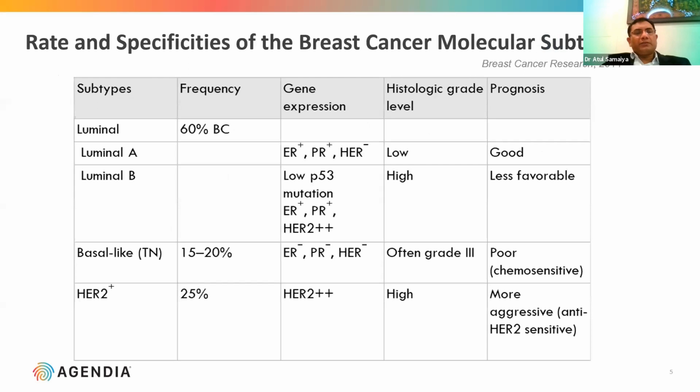We all know these 4 subtypes based on the molecular classification: luminal A, luminal B, TNBC, and HER2 positive. But if you see, luminal A has different outcomes in a certain percentage of patients. Similarly, luminal B has a variable course, and some TNBC have a better prognosis compared to other TNBC patients. So there is heterogeneity even in these molecular subtypes. So there was a need for further subclassification based on genomic profiling or some other test.